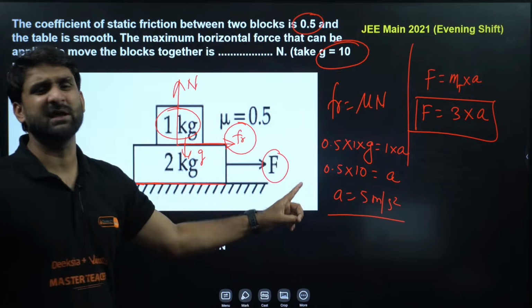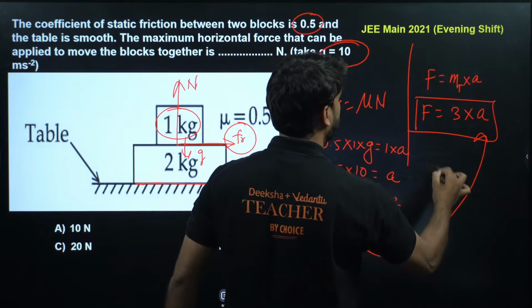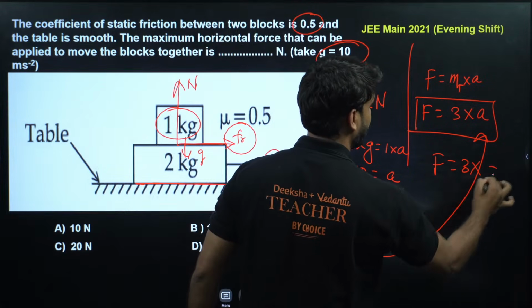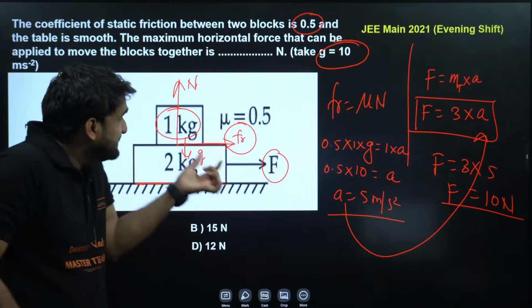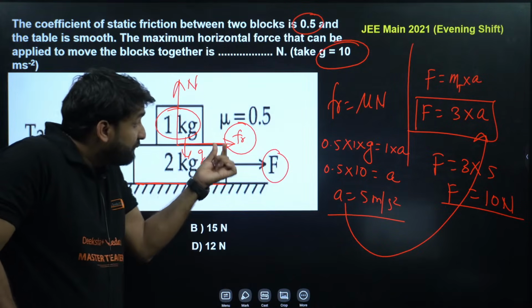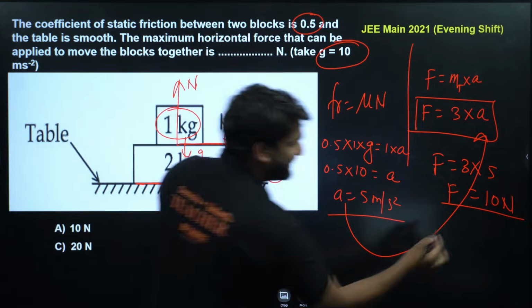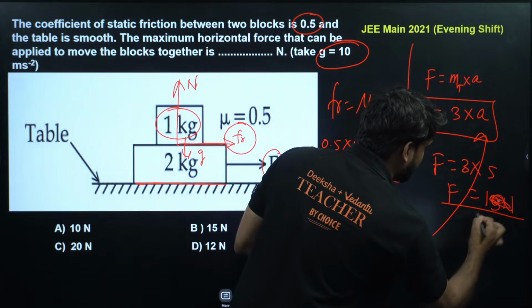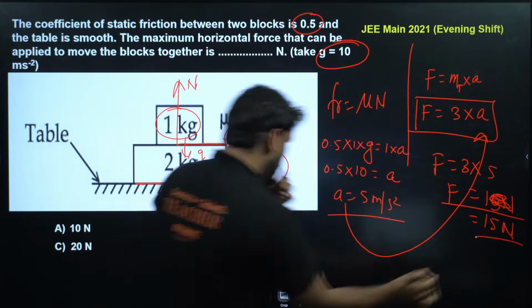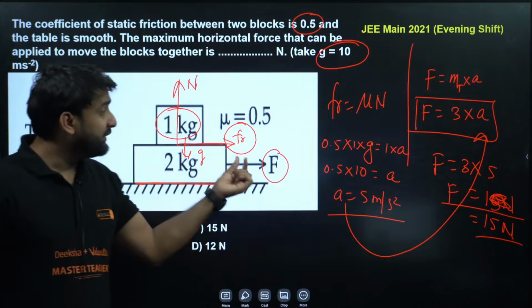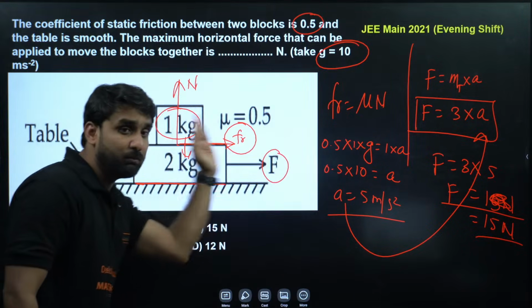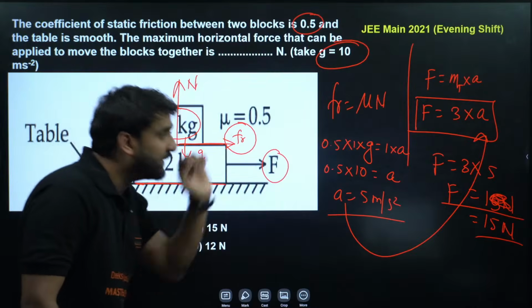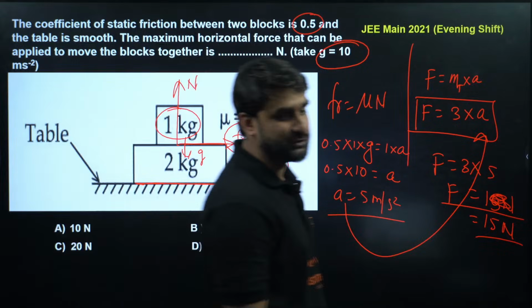And once you get the acceleration, you can put the value here. So force will be equal to 3 into 5, which is equal to 15 Newton. So if you pull the below block, the 2 kilogram block, with 15 Newton force, both the blocks will be moving together, my dear. So this is the maximum force which is required.